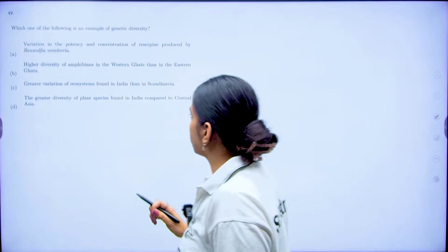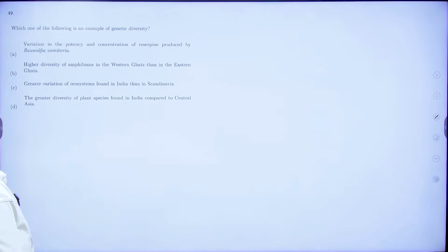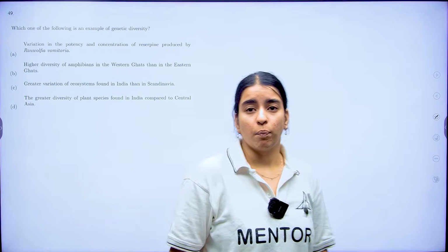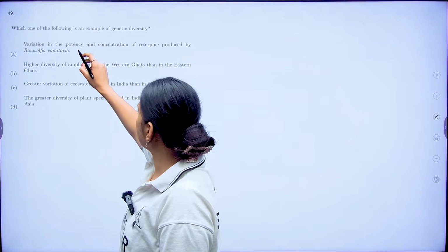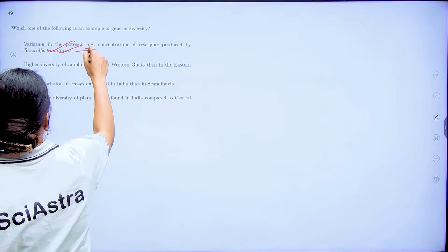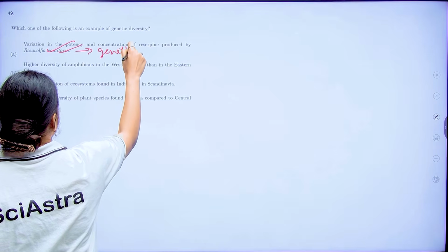Now, the next question is, which of the following is an example of genetic diversity? Variation in the potency and concentration of reserpine produced by Rauwolfia vomitoria; higher diversity of amphibians in the Western Ghats than in the Eastern Ghats; greater variation in ecosystems found in India than in Scandinavia; the greater diversity of plants found in India compared to Central Asia. Now, the first one is an example of genetic diversity.